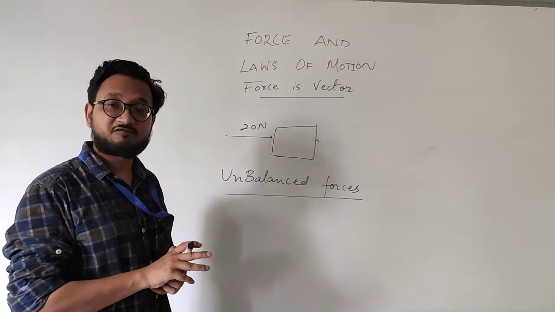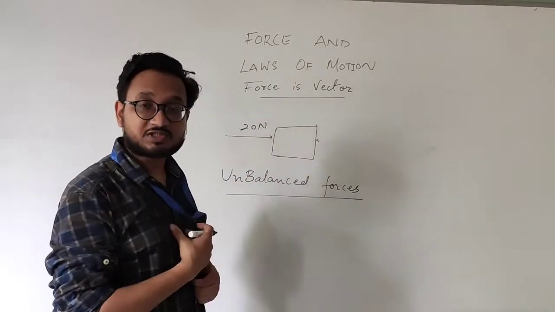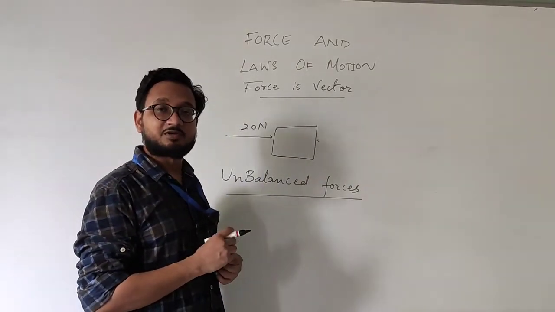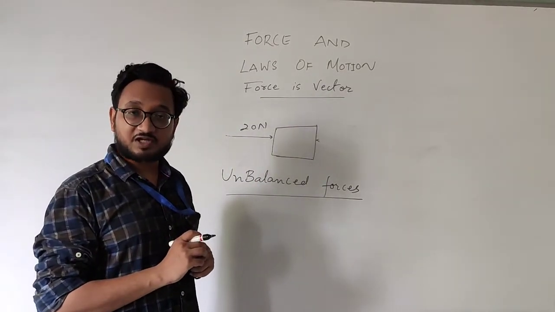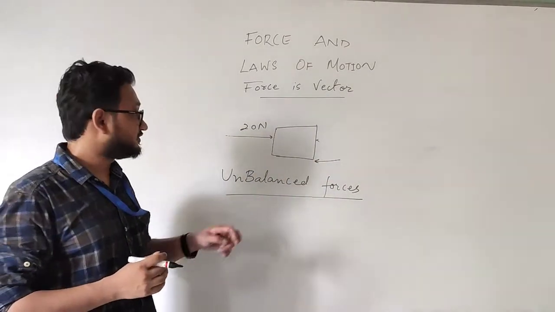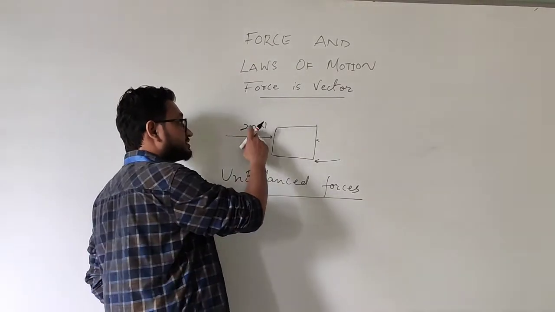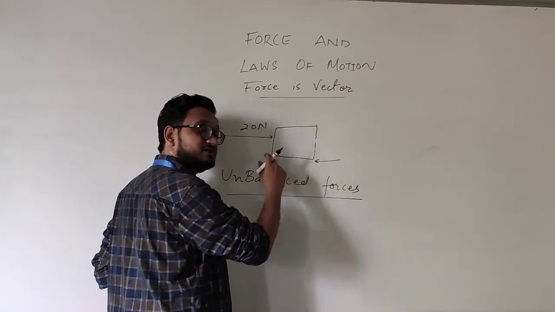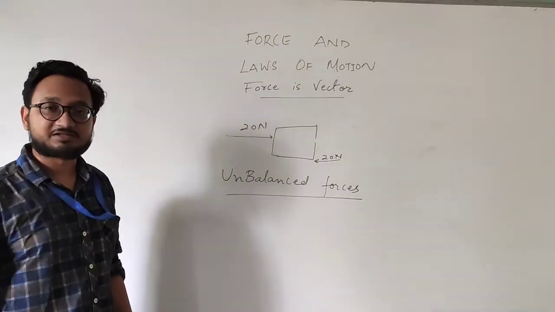If you remember, last year we also studied different types of forces. And one such force which acts on the stationary object is static friction. The static friction is acting in the opposite direction, which resists the motion. So when this person is applying a force of 20 newtons, the static friction on the surface of the bed is also applying 20 newtons, and therefore it becomes balanced.